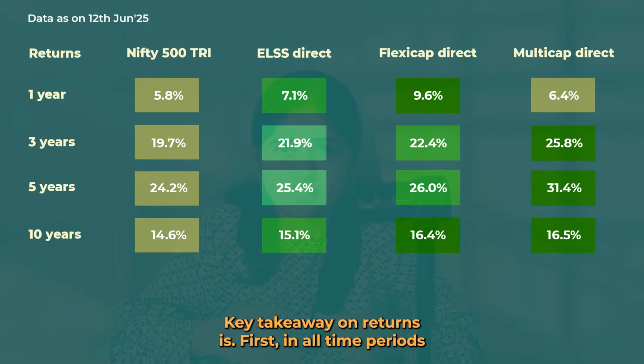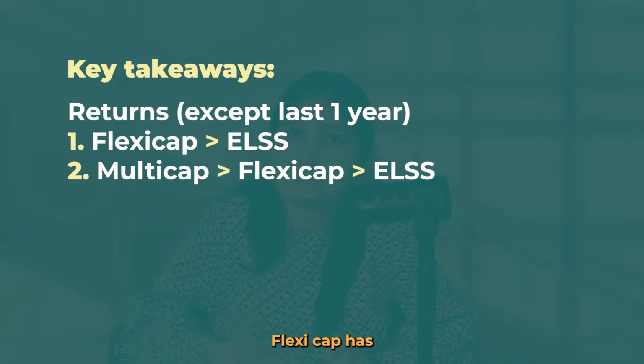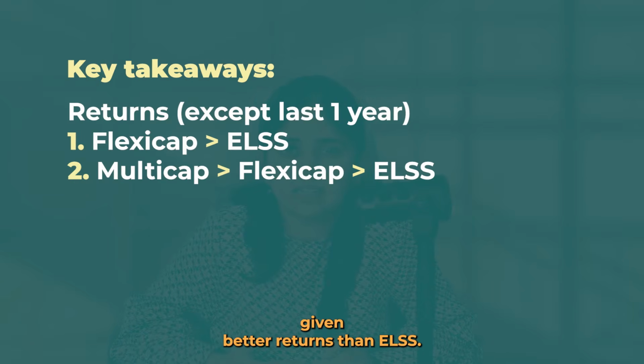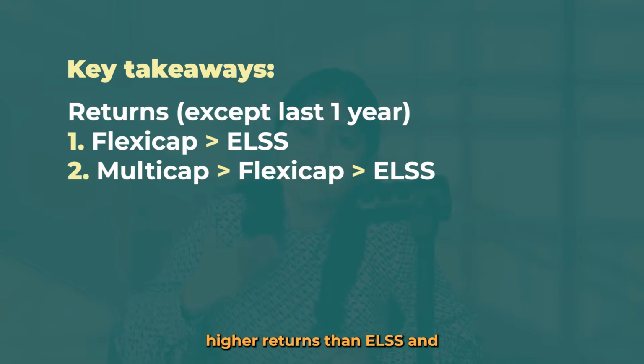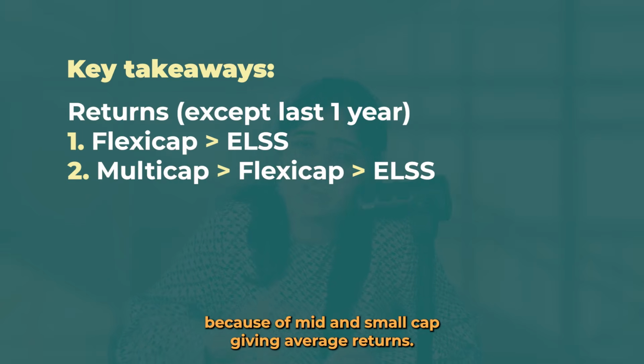Key takeaway on returns is, first, in all time periods except in the last 1 year, FlexiCap has given better returns than ELSS. Second, Multicap has given higher returns than ELSS and FlexiCap in all time periods except in the last 1 year because of mid and small cap giving average returns. That was about returns.